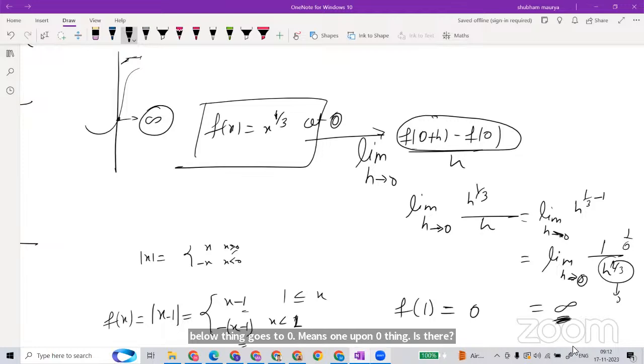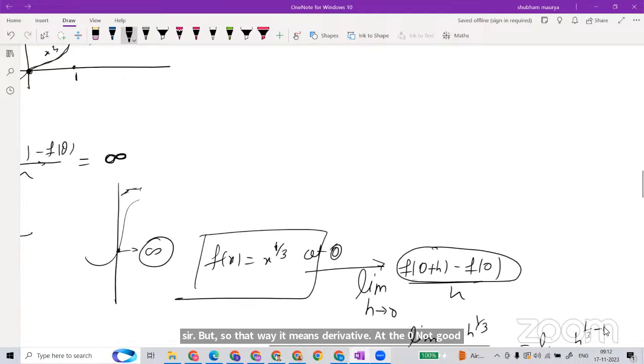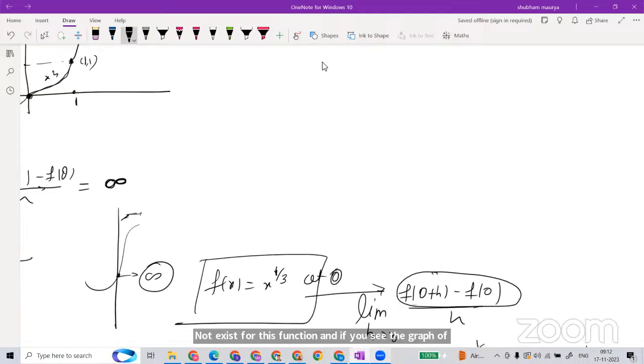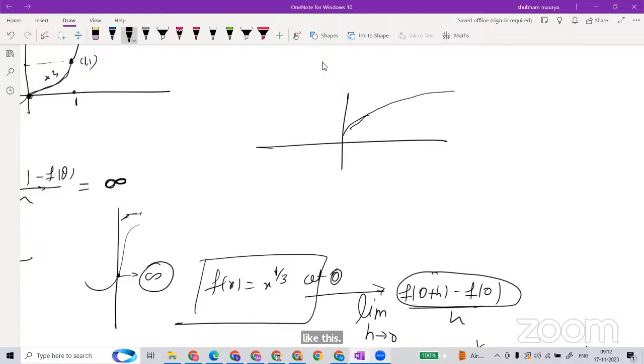Is this clear? Okay, sir. So that way it means the derivative at 0 does not exist for this function. And if you see the graph of the cube root of x, it is going to be like this, an S shape.